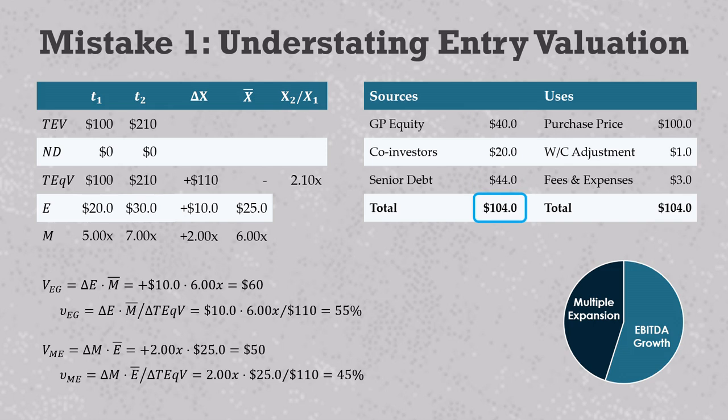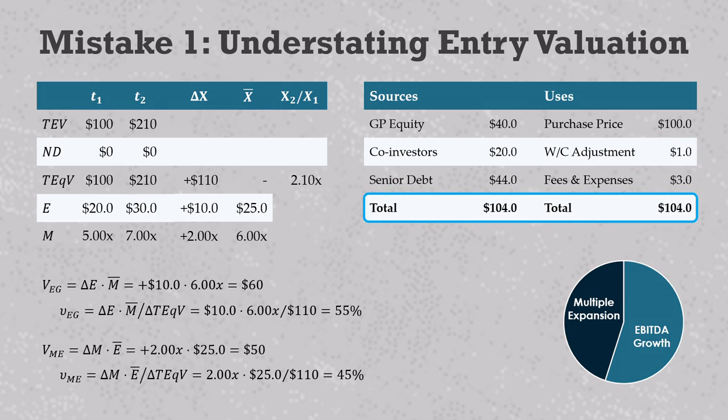In contrast, this purchase price is just a number that deal professionals put into a purchase agreement. It's a reference point for negotiations and helps them keep track of adjustments. It's not a real enterprise valuation because it doesn't tie to the dollars wired back and forth between the bank accounts of buyers, sellers, and other stakeholders. For that, we generally use these total capital values at the bottom of the tables.